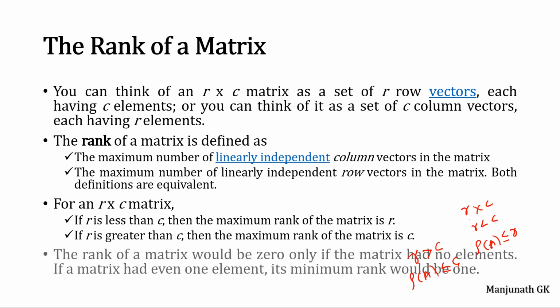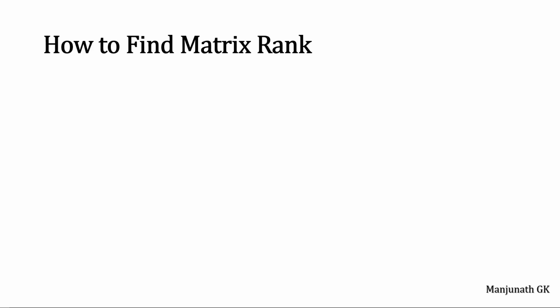This concept is very important here. The rank of the matrix would be 0 only if the matrix had no elements. If the matrix had even one element, its maximum rank would be 1. So the rank of the matrix is 0 only if it has no elements, and if it has at least one element, then the rank of the matrix would be 1.